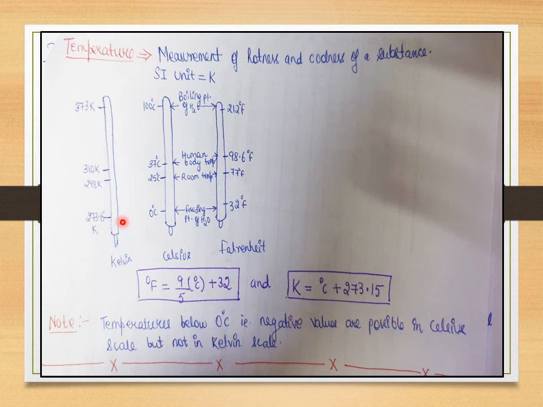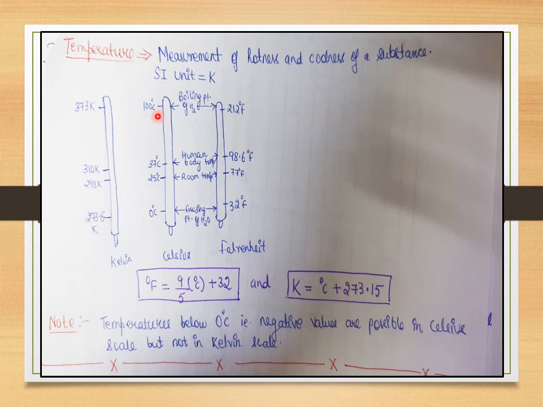For example, let's say I want to know what would be the freezing point of water in the Kelvin scale. I know that on the degree Celsius scale, water freezes at 0 degree Celsius. So I just put 0 over here, plus 273.15, which gives 273.15 in Kelvin. So in the Kelvin scale, the temperature corresponding to 0 degree Celsius would be equal to 273.15 Kelvin. So if I am measuring the freezing point of water using the Kelvin scale, it would be 273.15 Kelvin.